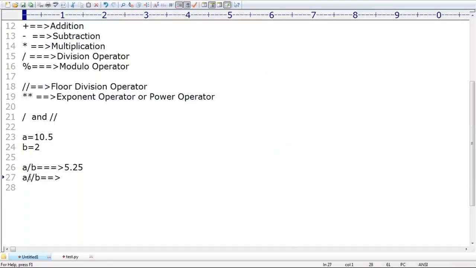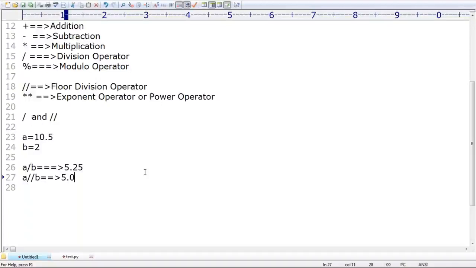Now, can you please tell A floor division B? The arguments are float type. That's why the answer is always float only. Always float, but it is the floor. That's why 5.0 is the answer. Remember that, 5.0, because the floor operation is going to happen.